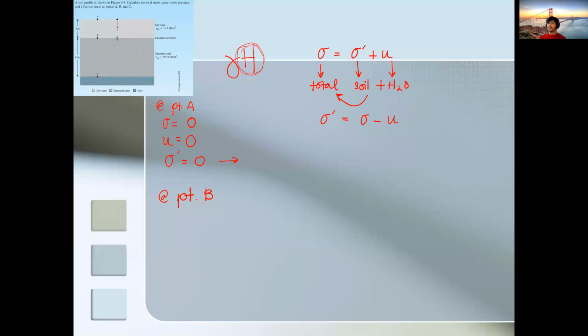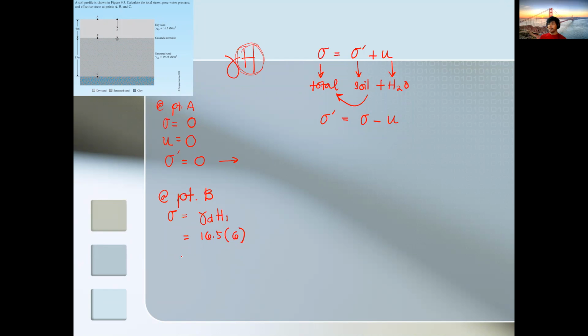Now, point B. At point B, the distance going towards point B is 6 meters, di ba? So this time we have coverage of 6 meters. From there, the total stress is gamma dry times H1. I will solve this manually. So this one is 16.5 times 6, di ba?